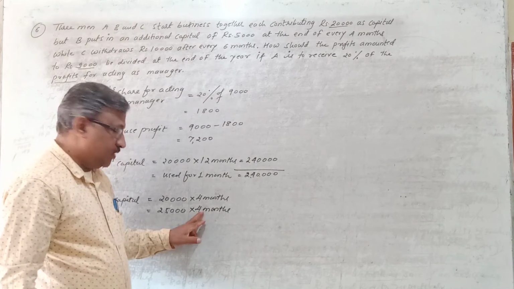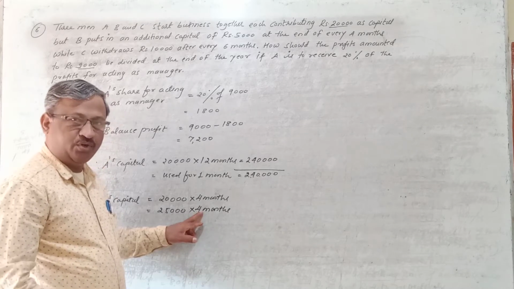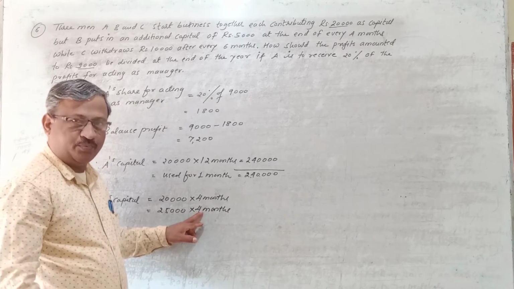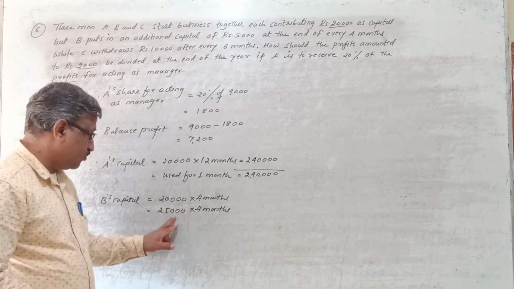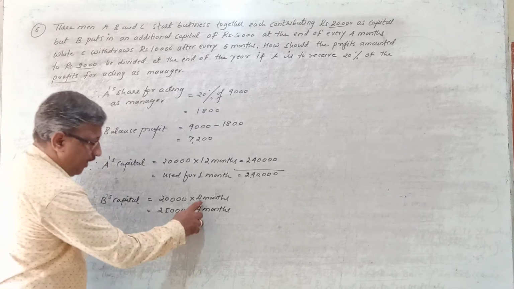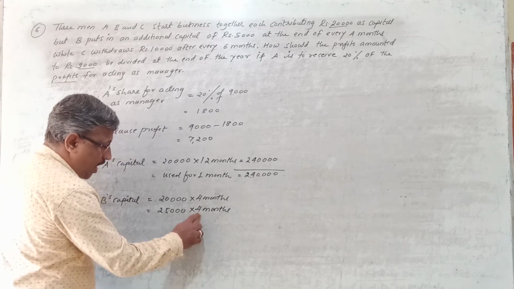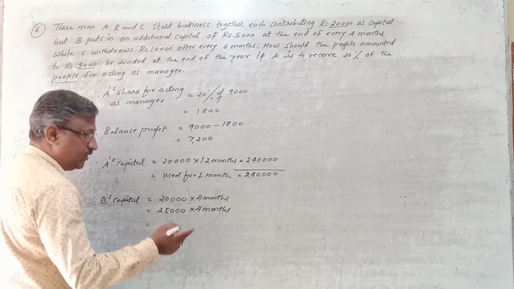So after the completion of the next 4 months, again he is going to invest how much? It is 5,000 rupees into the business. So before investing the next 5,000 rupees, these 25,000 rupees will be used in the business for the next 4 months. So 8 months have completed. After the completion of 8 months, again he is going to invest 5,000 rupees into the business.